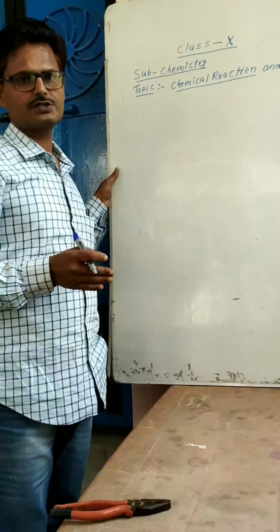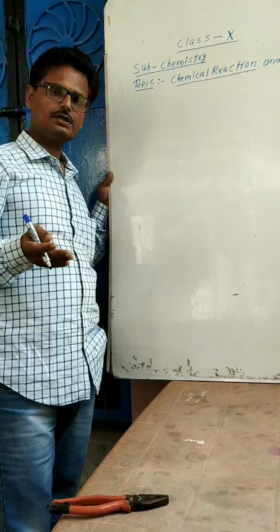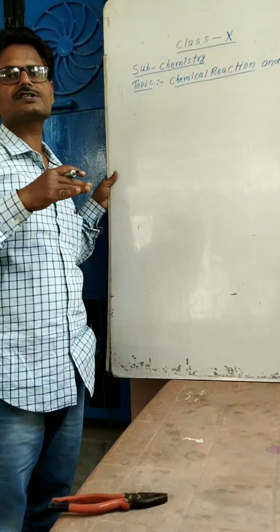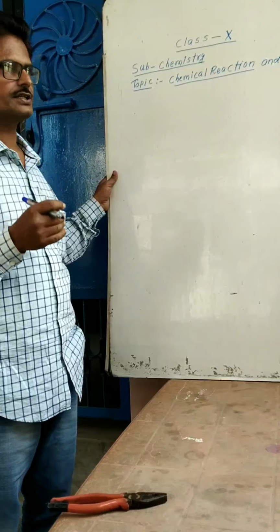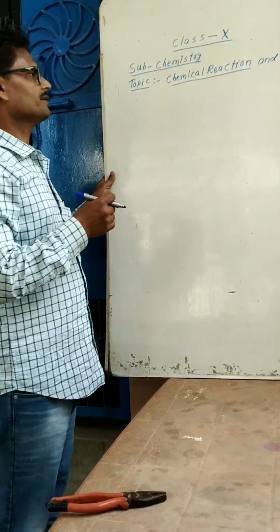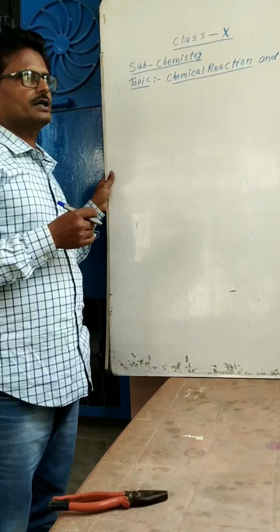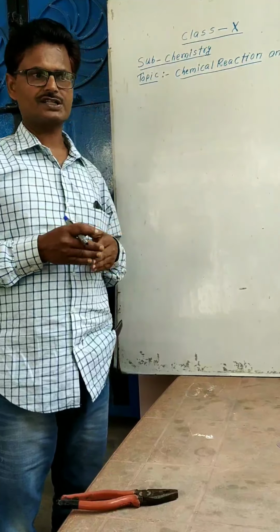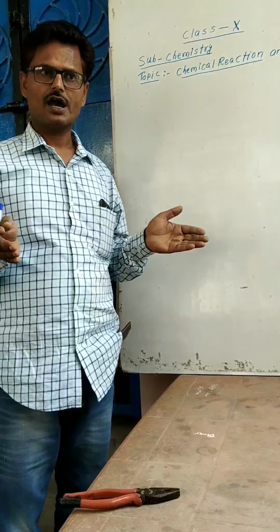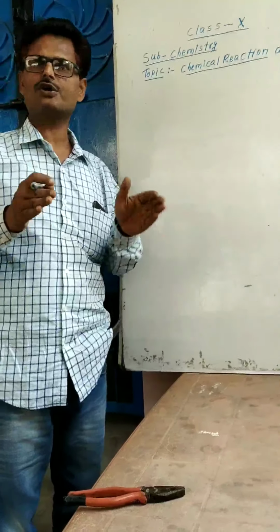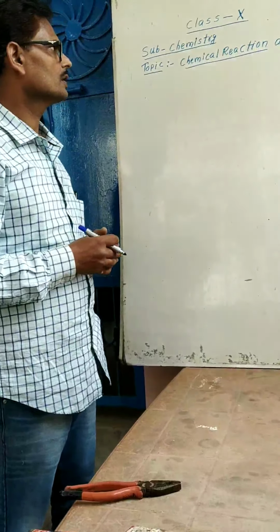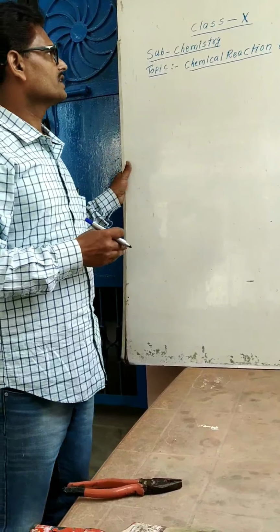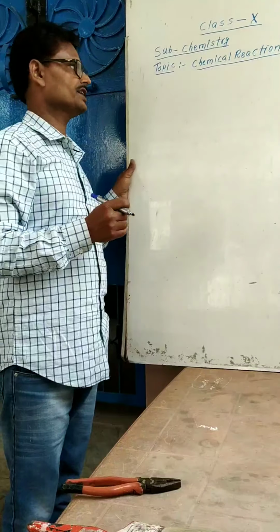It means that two or more substances chemically interact and form a new substance. This is considered the chemical reaction.